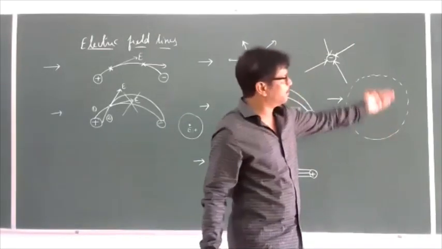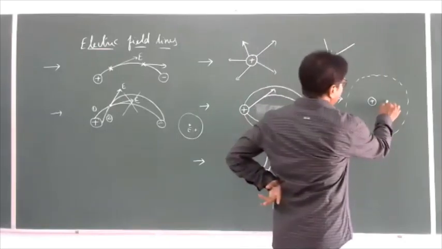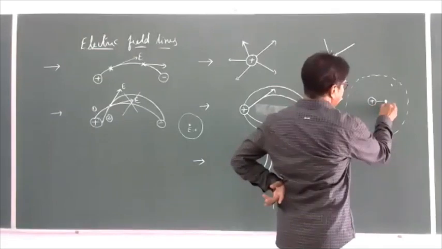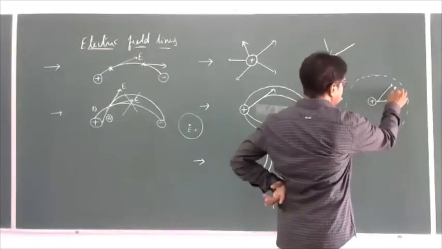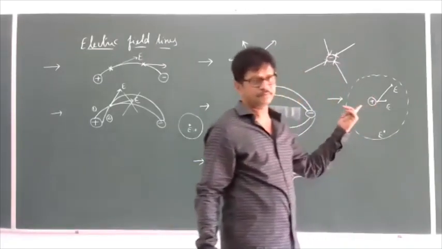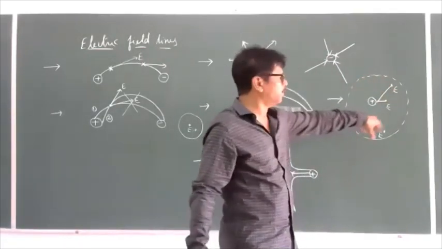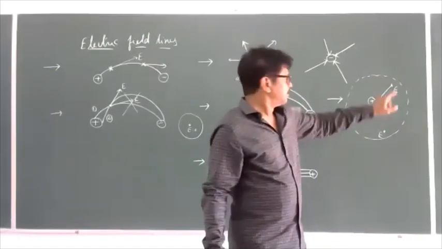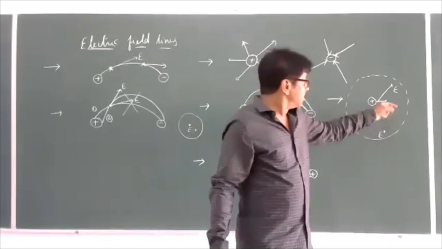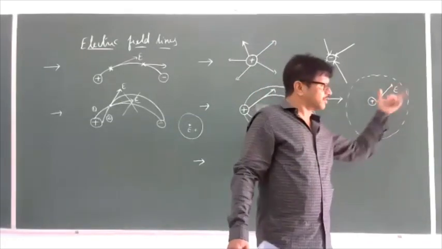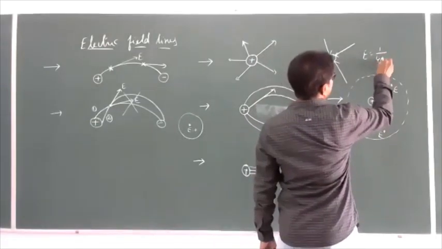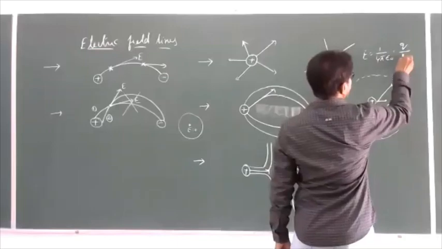If the electric intensity is the same at all the points, here and here and here, then I can say that it is a uniform electric field. But is the electric intensity the same here? No. Why? Because the distance differs. The formula to find the intensity is 1 by 4 pi epsilon naught q by r square.